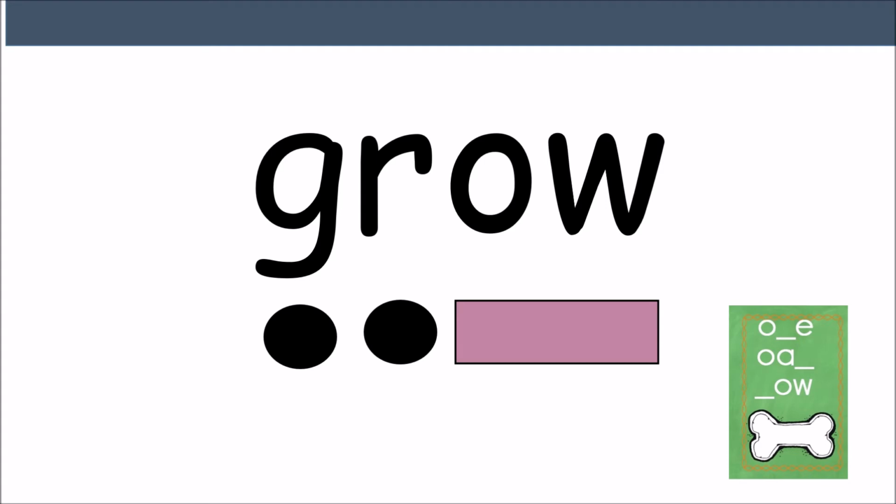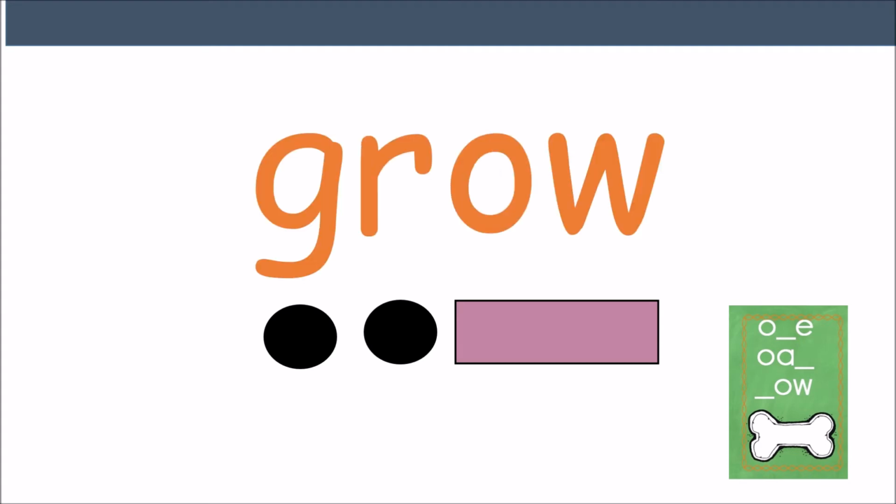Grow. G-R-O, grow. The OW in this word is not making the ow sound, but it's making an O sound because the OW is at the end of the word and not in the middle. OW makes an O sound. Grow.